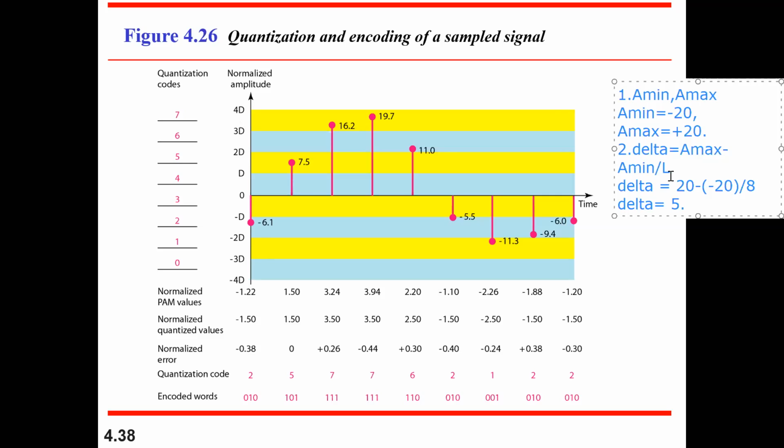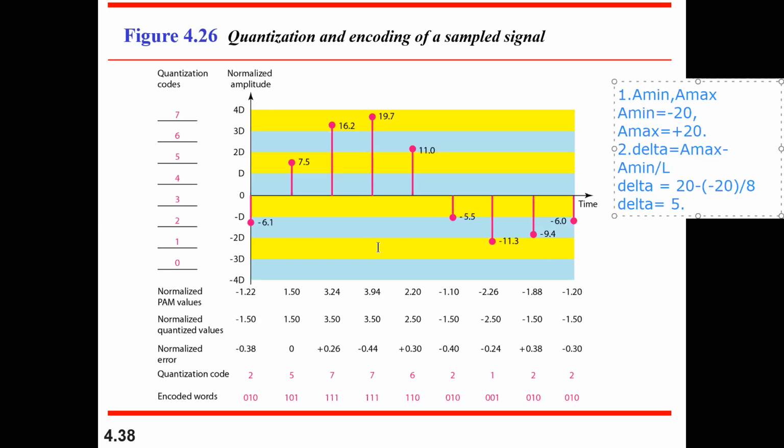In order to calculate the delta, just having the minimum and maximum is not enough. It should be divided by the number of levels that you want to divide the signal into. That purely depends. So here L is 8, the number of levels you are making. Based on that, you need to plot and divide that graph: below 0, 4 bifurcations, above 0, 4 bifurcations. So totally it should be done.